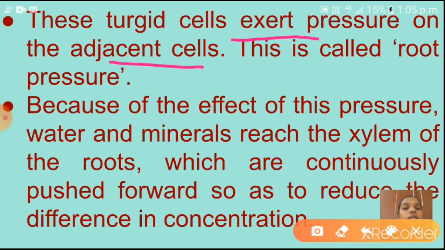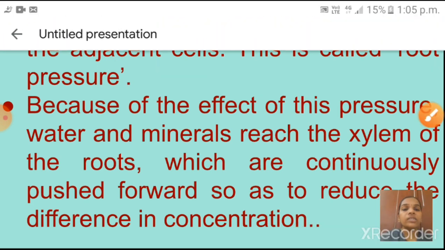So this is called root pressure. Understood what is meant by root pressure? Yes, when the water and minerals enter from the soil to the root, the cells become big in size. That is called what? Turgid cells. So when a cell is turgid, it will apply pressure to the adjacent cells. So that pressure is called what? Root pressure. I hope you understood now. Yes. See here, I will explain the next point.